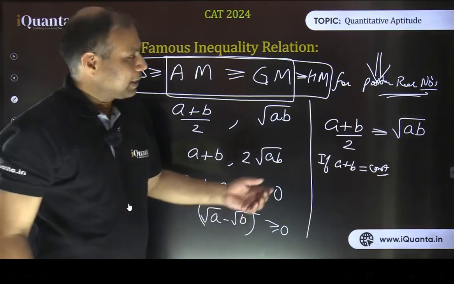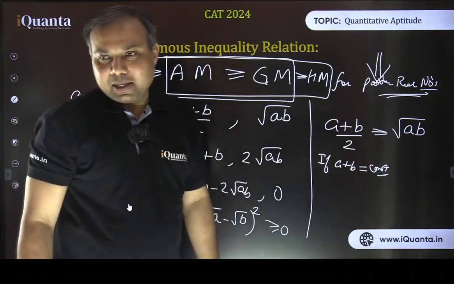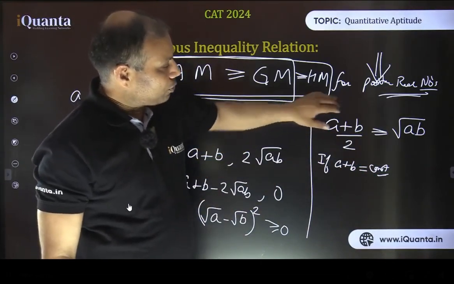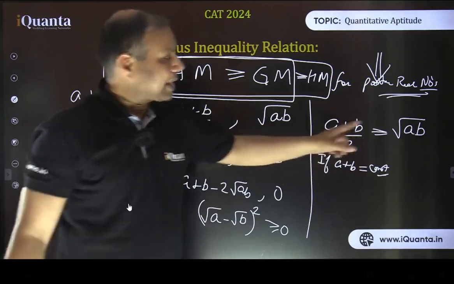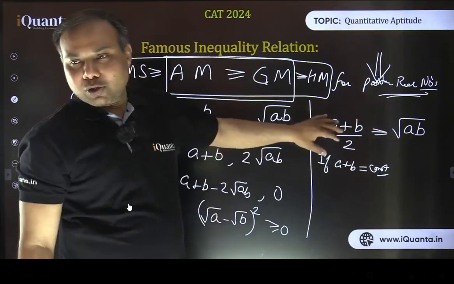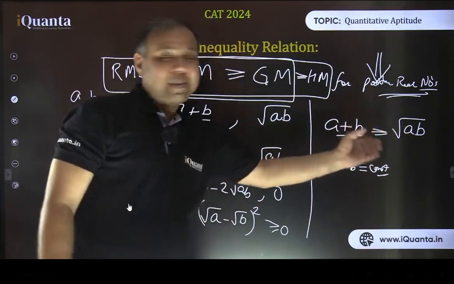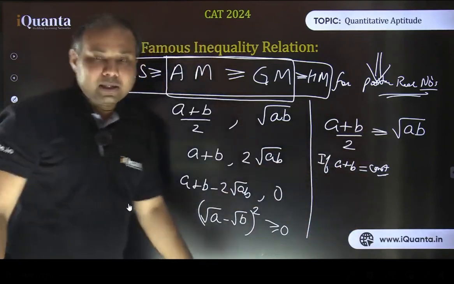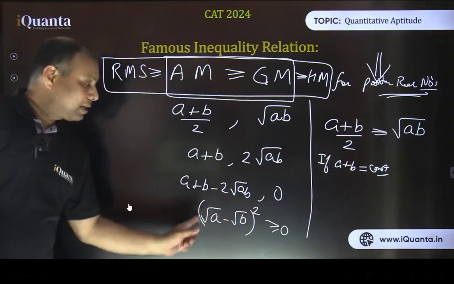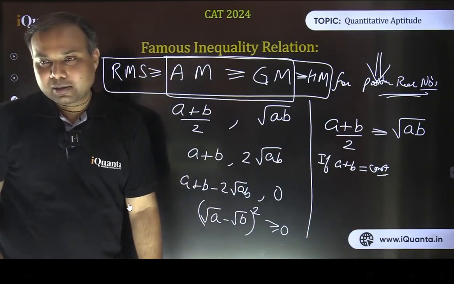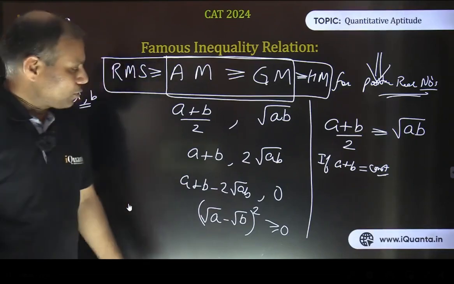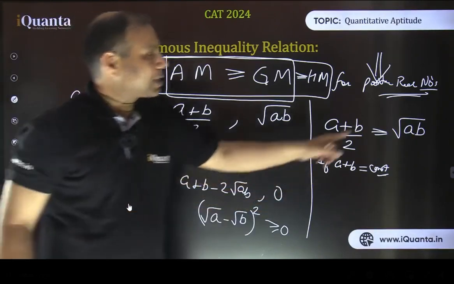Come back here. A plus b by 2 is greater than or equal to root of ab. So if a plus b is constant, this total value becomes constant. So if sum is constant, in that case this product is going to be less than or equal to some constant value. So this product will be maximum when it will be equal to this. And when is this equality going to occur? When the terms a and b are equal to each other. I repeat, please see it very carefully. So when the terms are equal to each other, in that case, this product will be maximized.